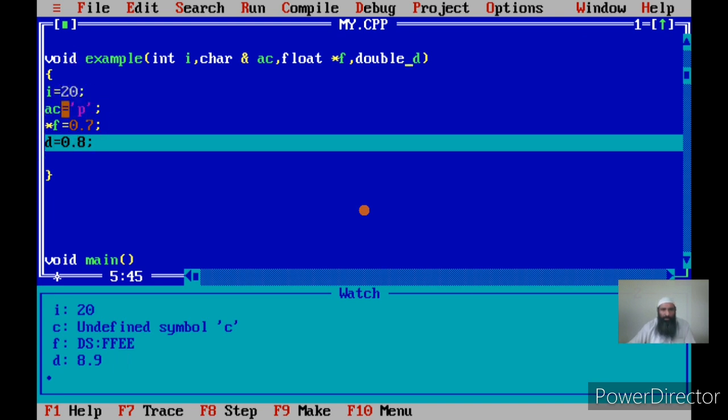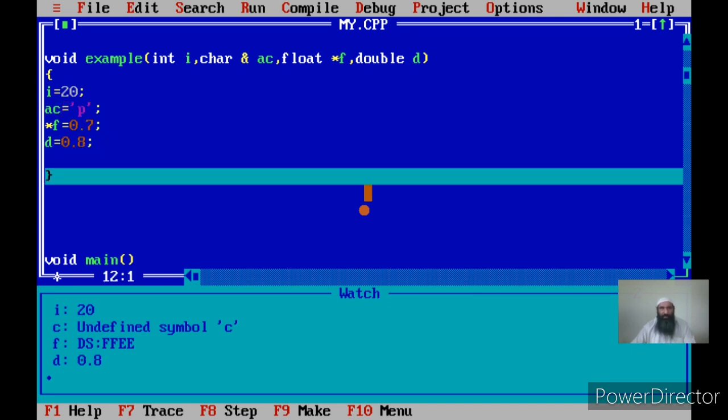Now instead of C we have got AC. That is why it is showing C as undefined symbol, because right now we are executing example, and I have changed the contents of F through the pointer, and I have changed the contents of C through the reference, and I have changed the contents of D also. Let us see where the changes will be reflected once we return back to the main.